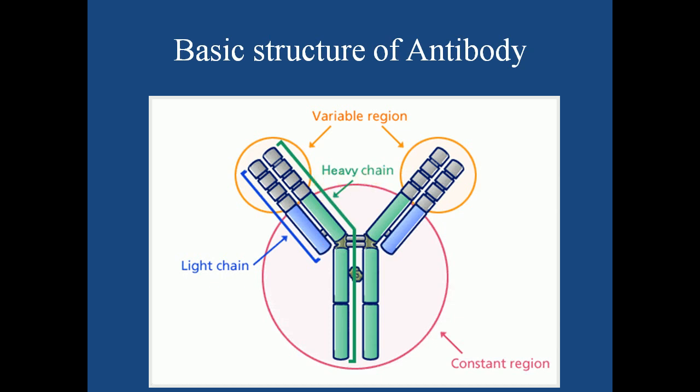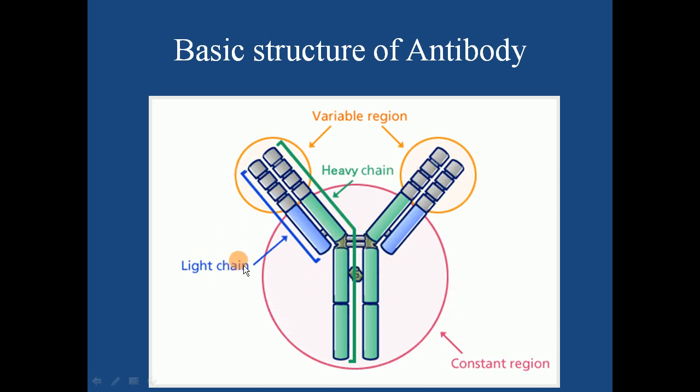Understood? So a total of 4 chains are present. They combine together and form the shape of the English alphabet Y, the Y of X, Y, Z. You could see this is your Y. This is how we write capital Y.